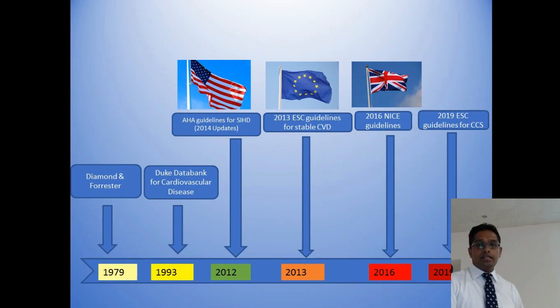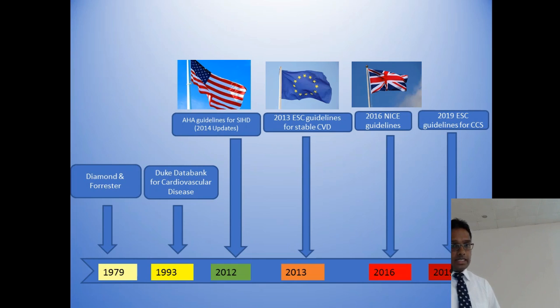I would like to highlight the landmarks in the chest pain assessment history. You know that in cardiology there are thousands of researchers working every day. These are the main landmark points in the history. In 1979, Diamond and Forrester made a model to assess stable coronary vascular disease according to chest pain classification, and then a few things were changed, but in 1993, according to the Duke database, it was further developed.